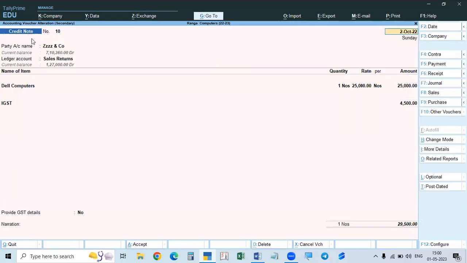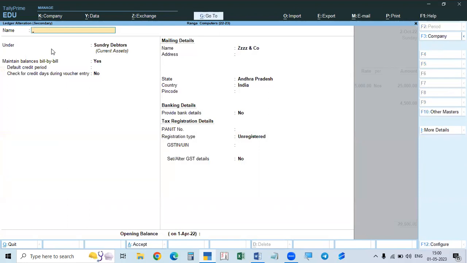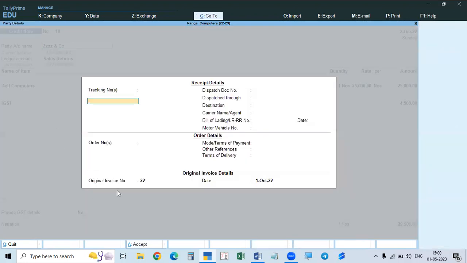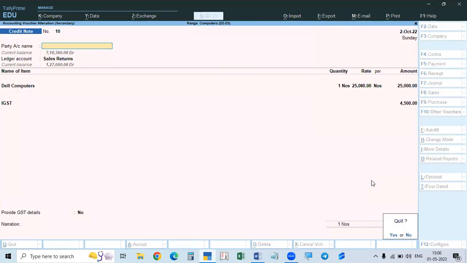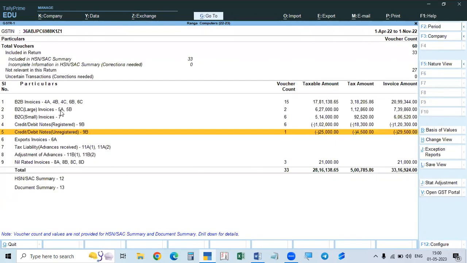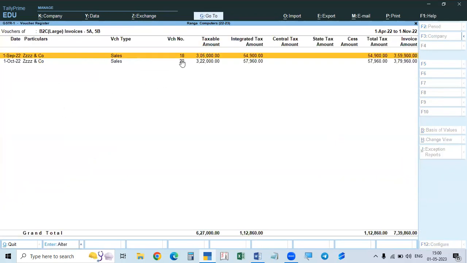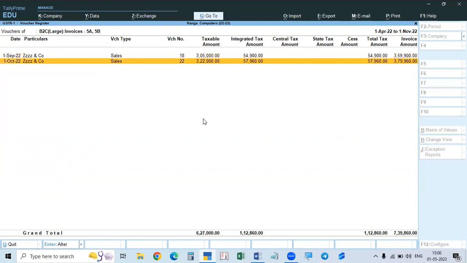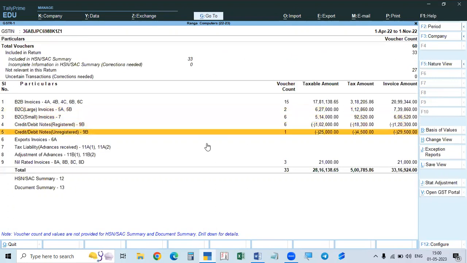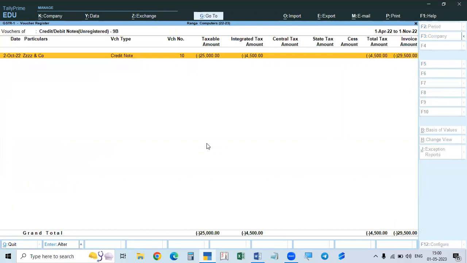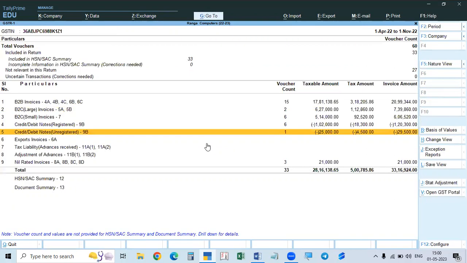If you go here, see what the original invoice number is. The original invoice number is 22. So if you see here, there are two invoices, 18 and 22. Against this 22, the credit note is issued. So this is against the credit sales. Okay, so this is all.